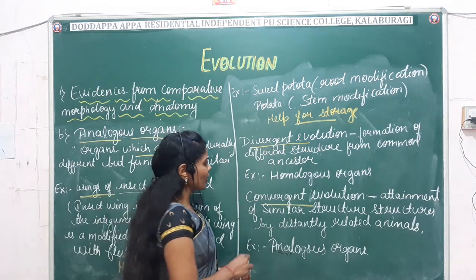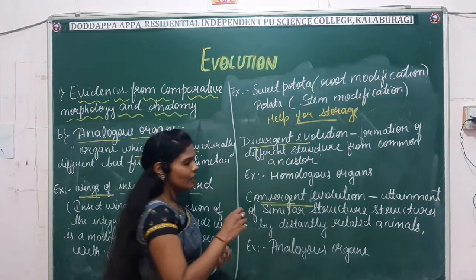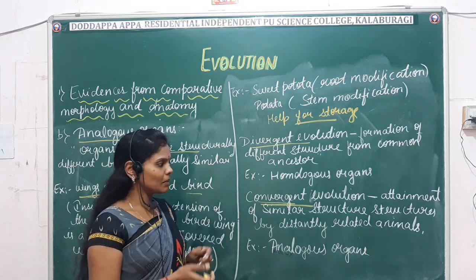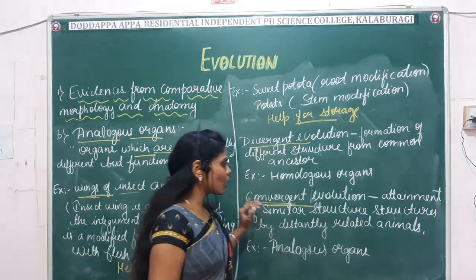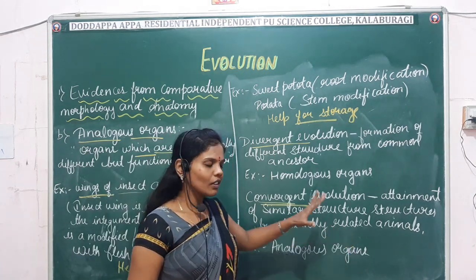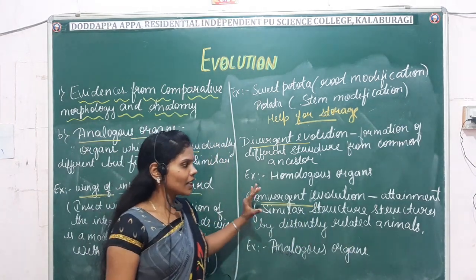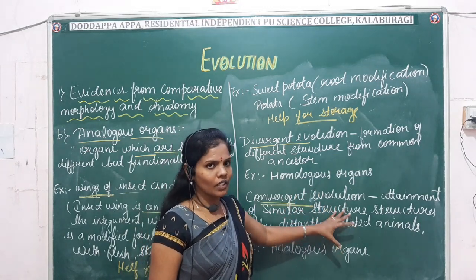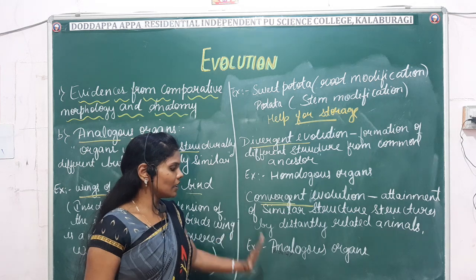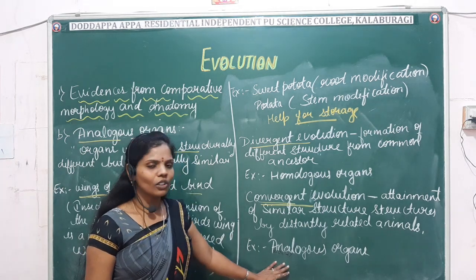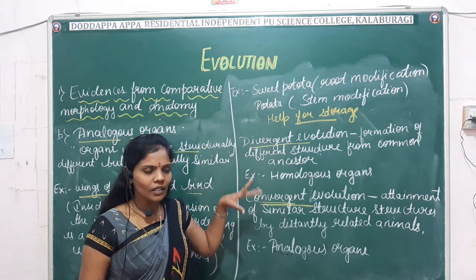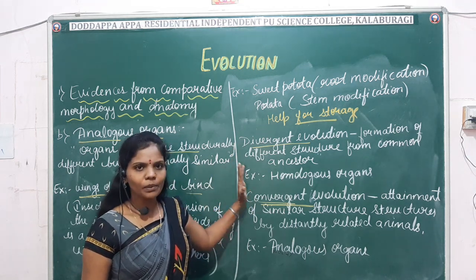Okay. Next comes the convergent. Divergent means formation of different structures. Convergent means attainment of similar structures from distantly related animals. From different animals, the attainment of similar structures is known as convergent. Here the convergent examples are the analogous organs. So this you have to keep in mind. Again these two are important for 1 mark with definition and examples.